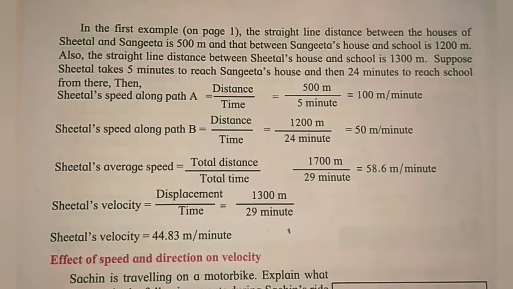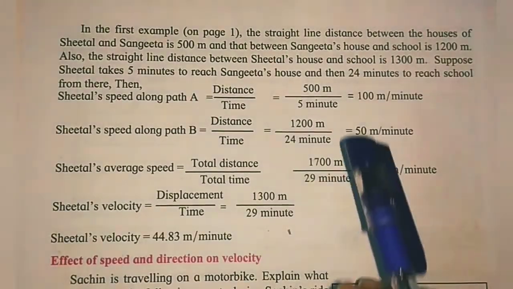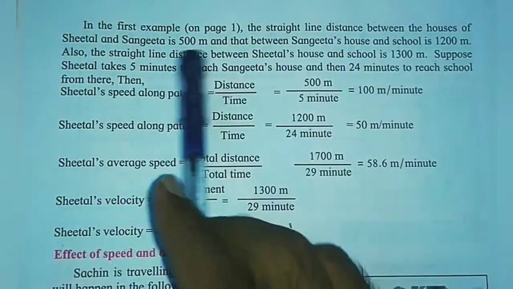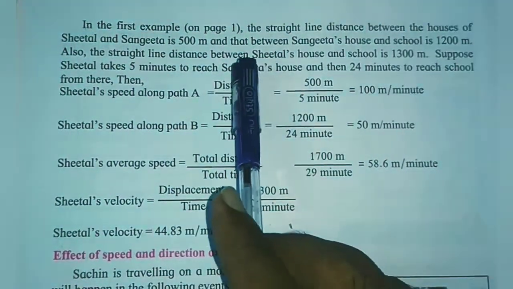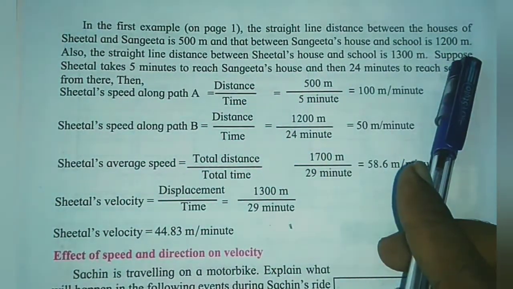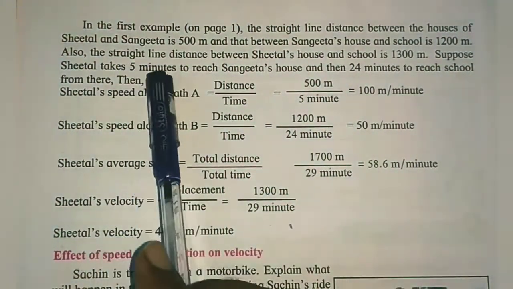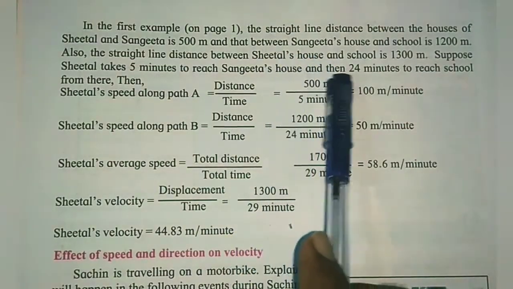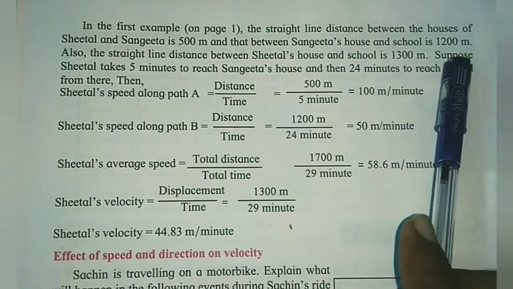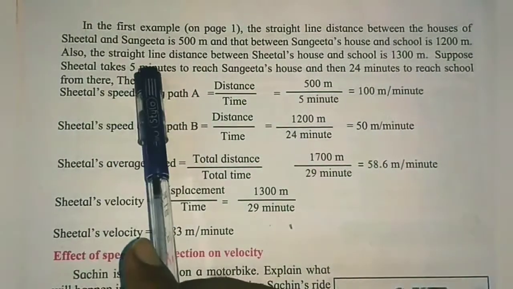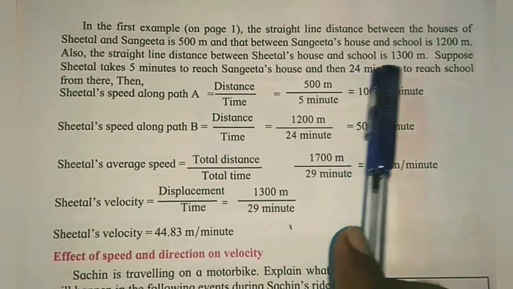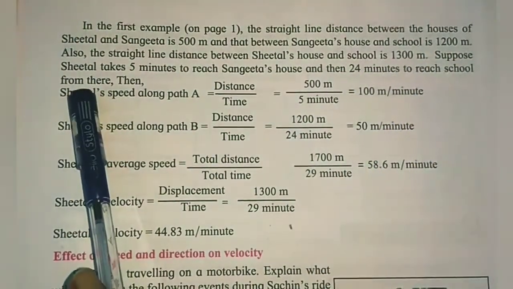See the first example: the straight line distance between Sheetal's house and Sangeeta's house is 500 meters, and that between Sangeeta's house and school is 1200 meters. Also the straight line distance between Sheetal's house and school is 1300 meters, which is covered by Prashant. Suppose Sheetal takes 5 minutes to reach Sangeeta's house and then 24 minutes to reach school from there.